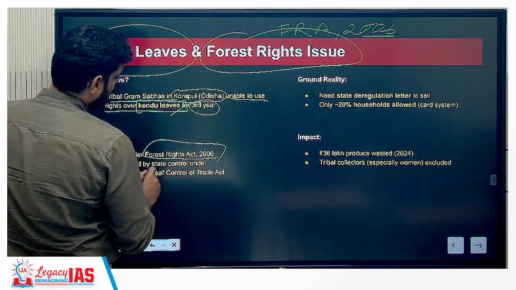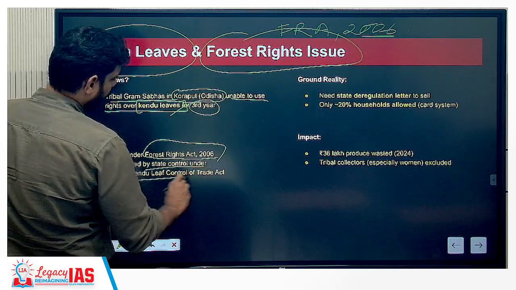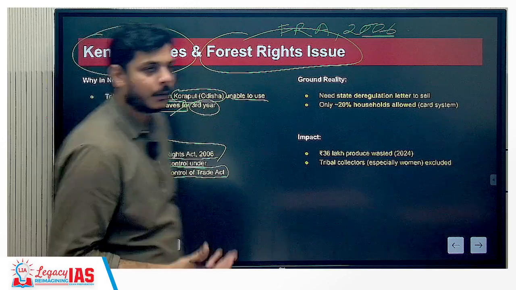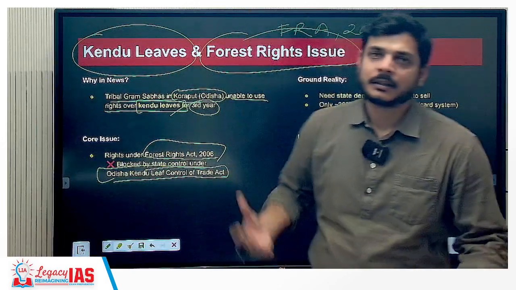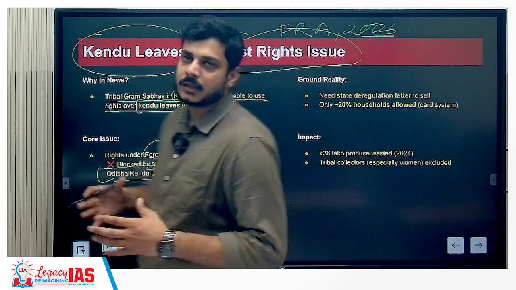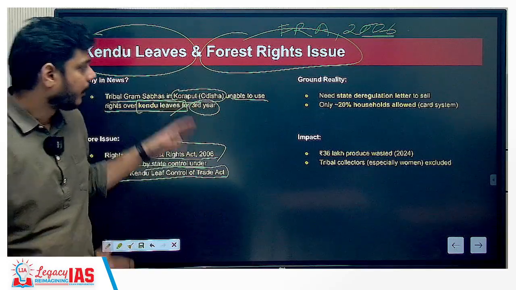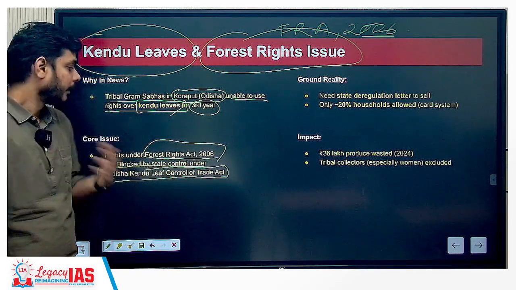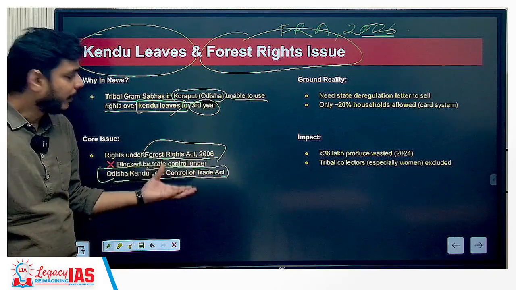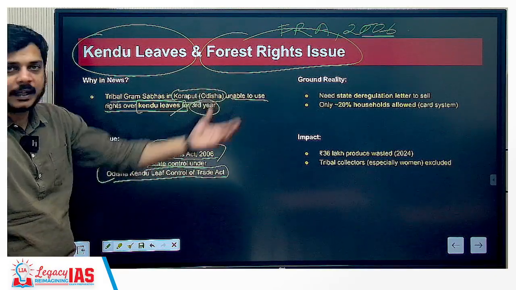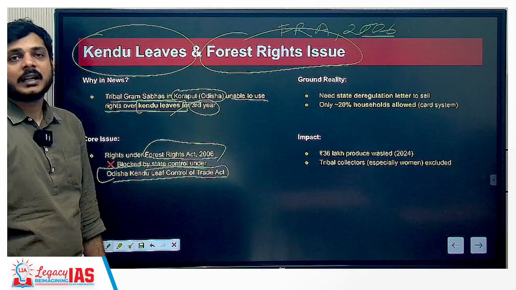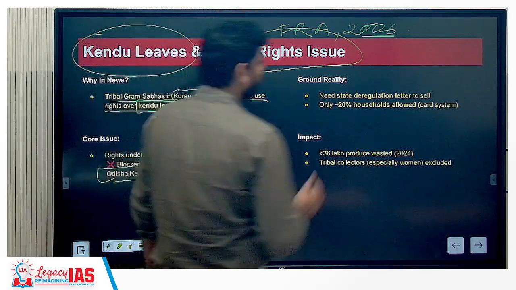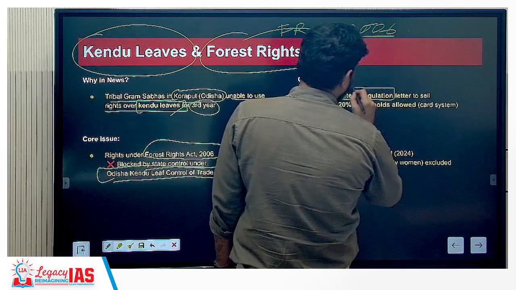It has been blocked by the state control under the Odisha Kendu Leaf Control of Trade Act. So this is basically a conflict between a central law and a state subject. That means both the center as well as the state have the right to regulate them. However, you will find that a lot of this will be in conflict. The central law gives the right, but the state act will actually prevent them from collecting Kendu leaves. Now, the ground reality needs a state deregulation letter to sell.